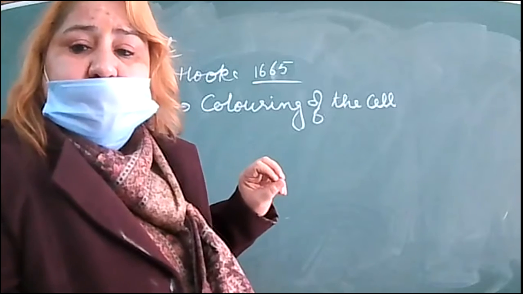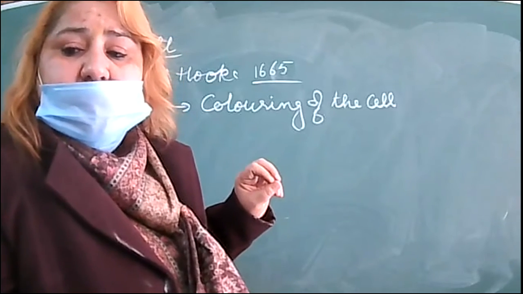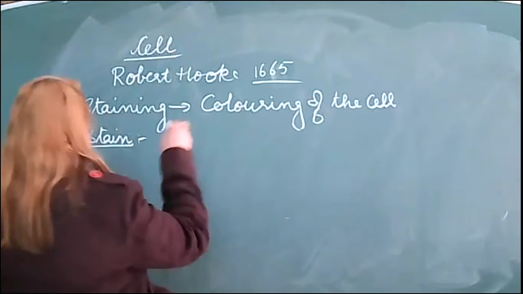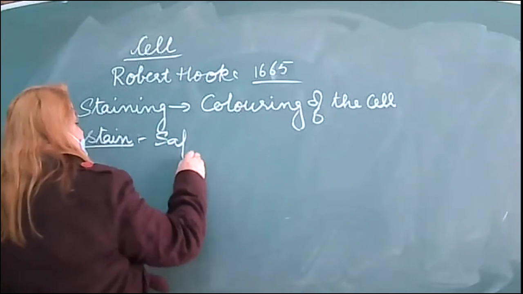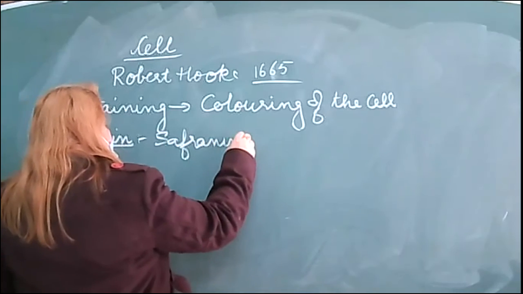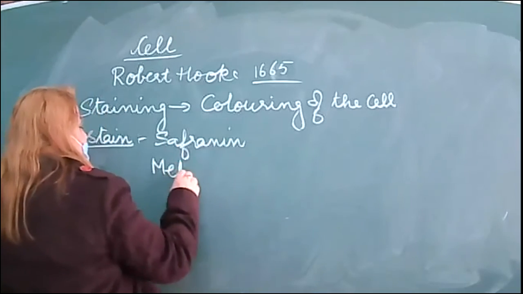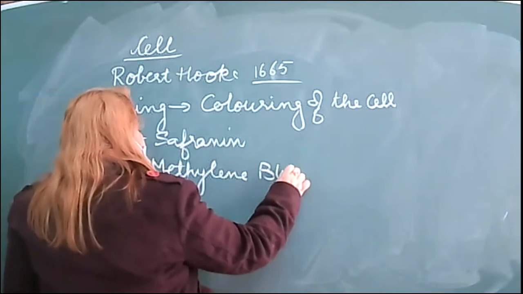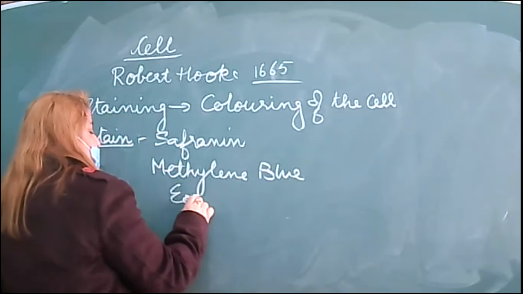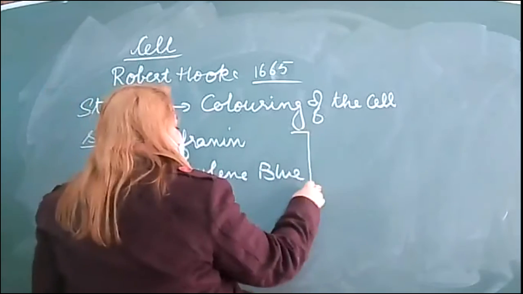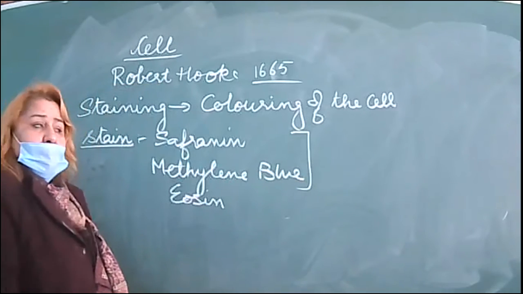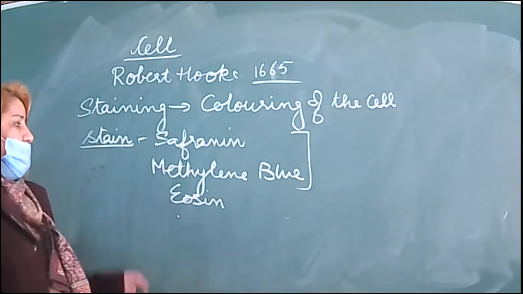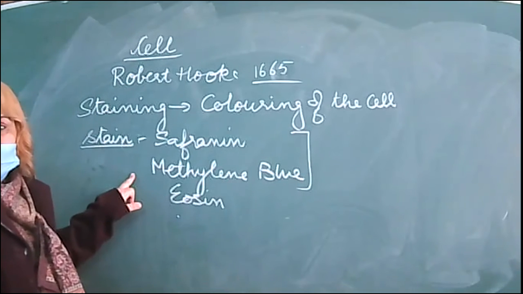Now we are able to use different stains. Which stains do we use? We have different stains: safranin, methylene blue, eosin, crystal violet. There are a number of stains, but mainly we will use safranin and methylene blue.